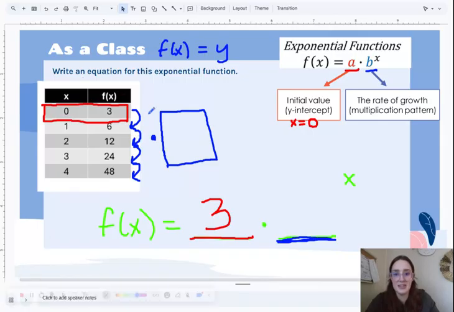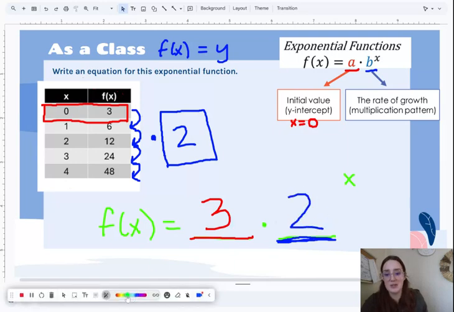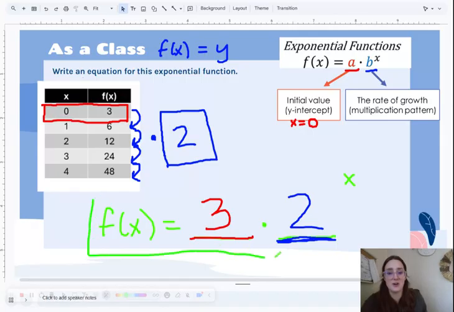Okay, assuming you guys sent it in. So we're seeing how are we, like bunny hops, how are we going from number to number? 3 to 6, 6 to 12, 12 to 24, etc. It looks like we are multiplying by 2. Yeah, multiplying by 2. So we're going to plug in a 2, and then that's it. This would be our final answer. This is our equation for this exponential function based on a table.